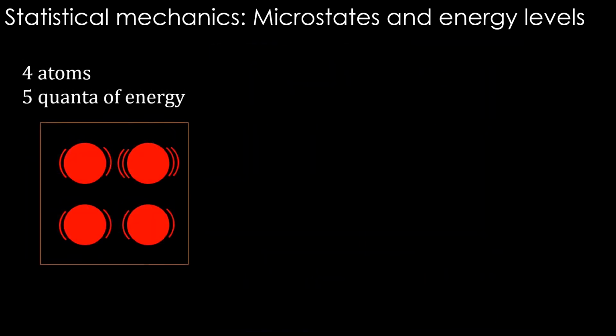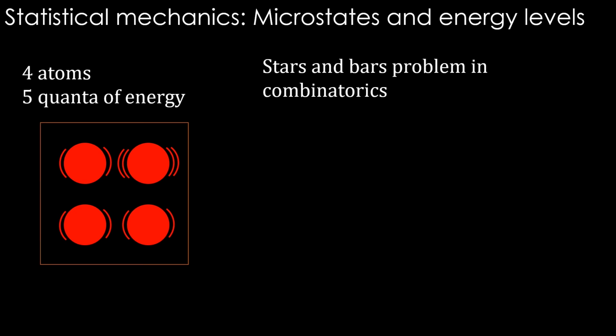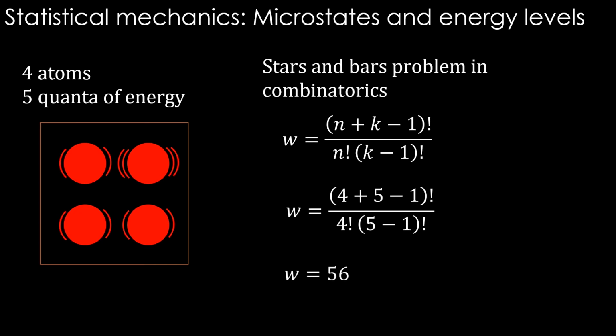In the hot material, we have 4 atoms and 5 quanta. To calculate the number of microstates for this kind of problem, the ideal way is to use what is called the stars and bars formulation in combinatorics. According to it, the entity to be distributed, the number of energy quanta, is represented as K, and the entity to which it will be associated, the number of atoms, is represented as N. With this formula, the W turns out to be 56.